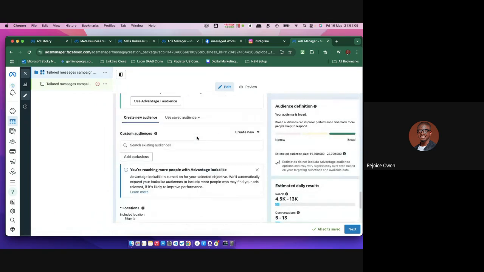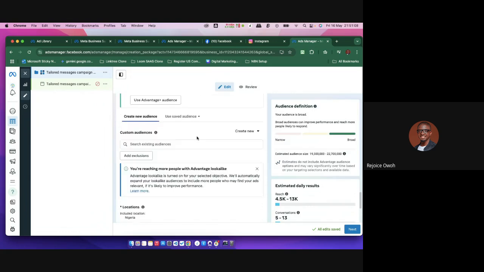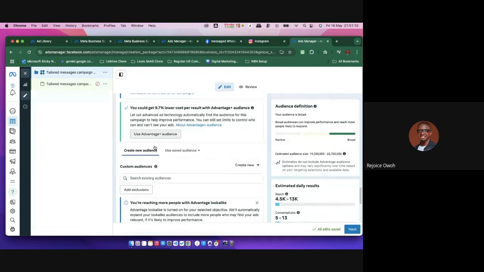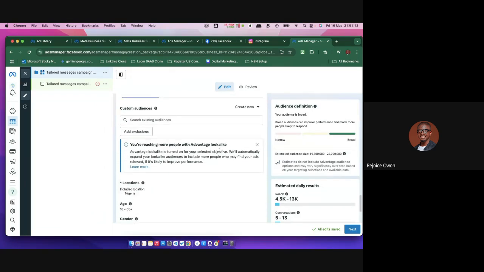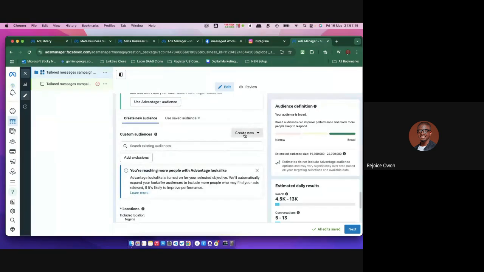Okay, now watch this, guys. This is Facebook telling me to use it, but I don't want to use it. I want to create a new audience. Watch what I'm going to do now, guys. Let me click on create custom audience, right?